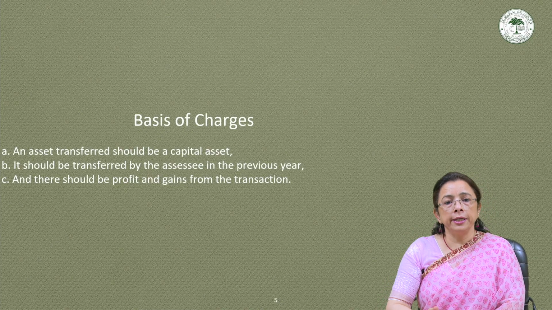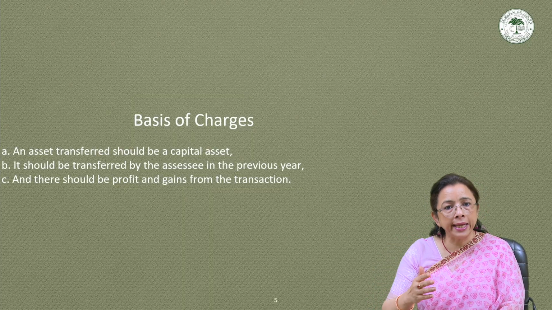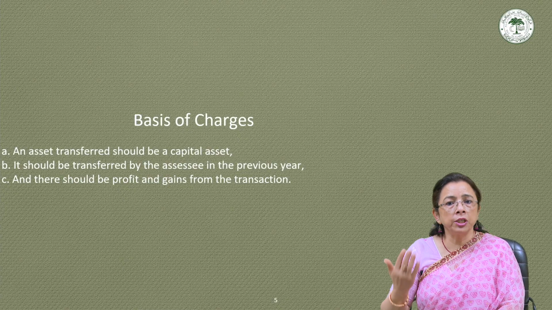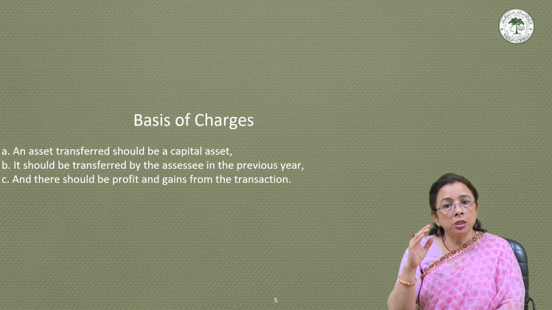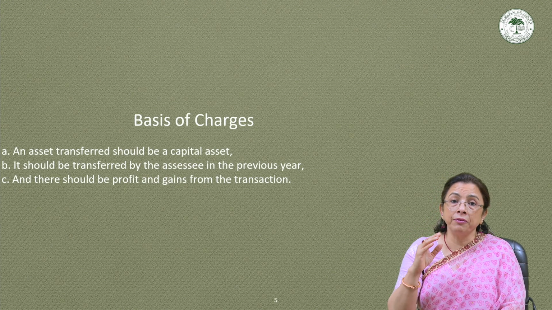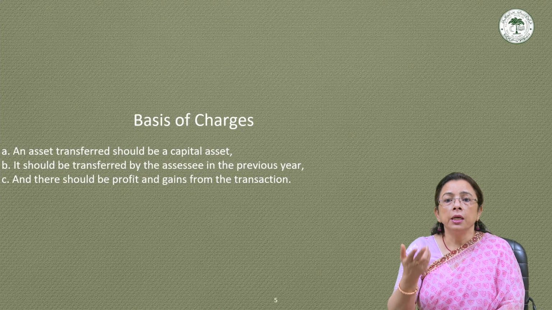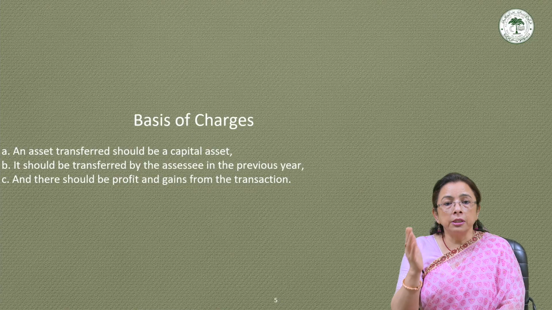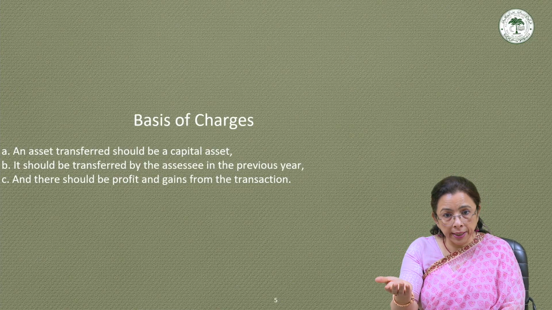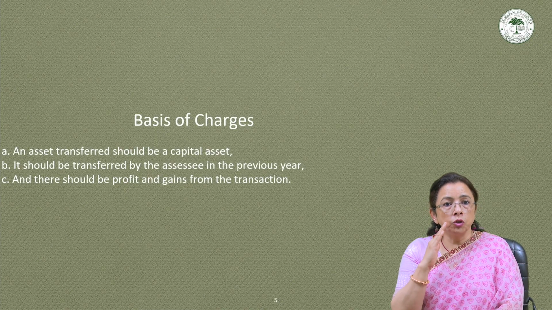They include property of any kind, whether movable or immovable, tangible or intangible, for example land, building, shares, securities, jewelry, patents, trademarks, etc. If they are not included or are specifically excluded, for example stock in trade, rural agricultural land, and personal effects other than jewelry, then capital gain tax is not attracted. For example, if you are selling your stock in trade, it is taxable as business income and not as capital gain. So the first thing is this.